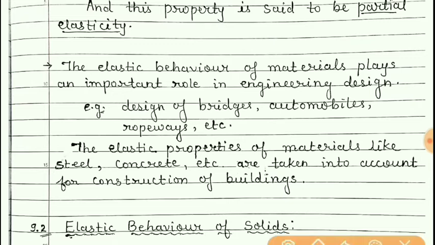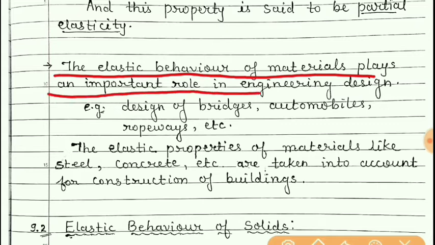Students, the elastic behavior of materials plays an important role in engineering design. Engineering design means the construction of any type of structure. The elastic property is considered.